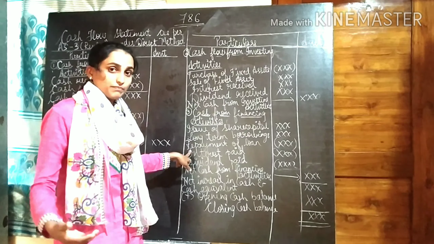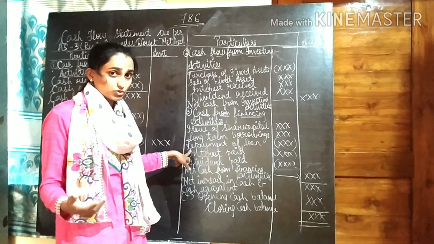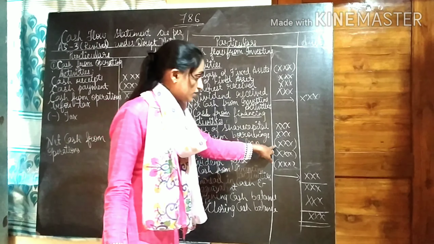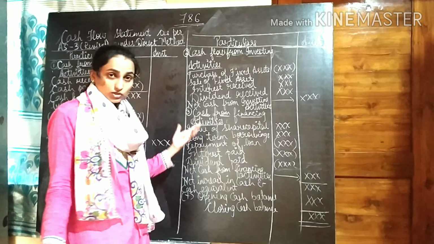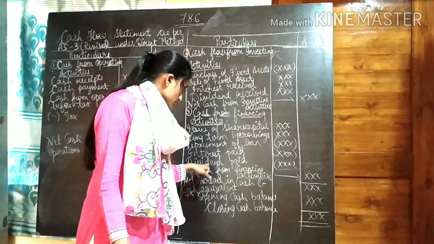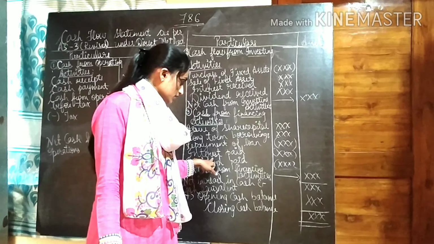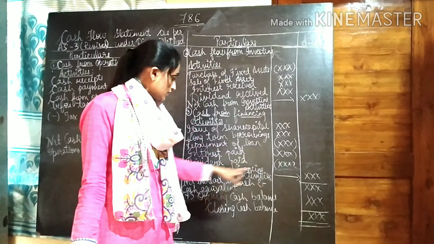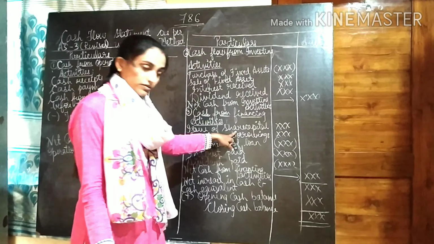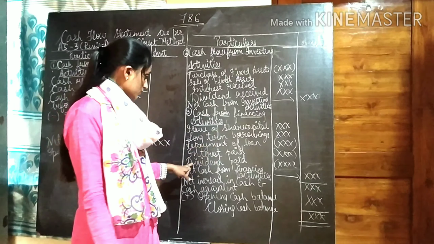Repayment of loan: when we repay the loan, the cash is going out. That's why we have kept the amount in brackets here. Then interest paid. Debenture holders who have invested in our company, we are supposed to pay them interest. So when we pay them interest, it is in brackets because the cash is flowing out. Then those shareholders who have invested in our company, we have to pay them dividend.